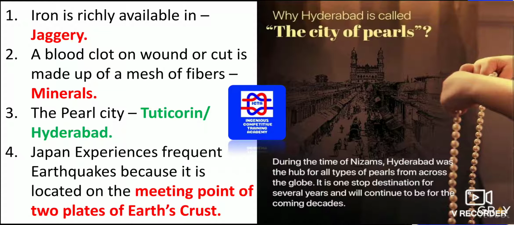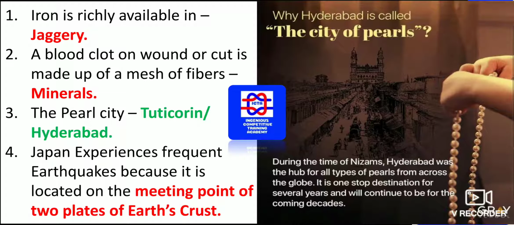Iron is richly available in what? That is in jaggery. Maximum content of iron is available in jaggery. You can directly check how the jaggery looks. A blood clot in a wound or cut is made up of a mesh of fibers, which are known as minerals. With the help of minerals it can be cured.